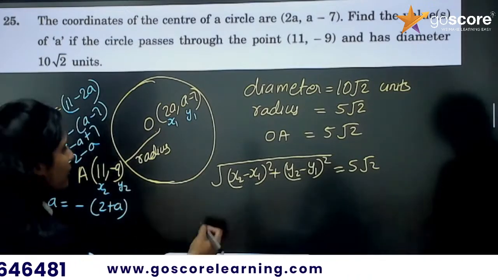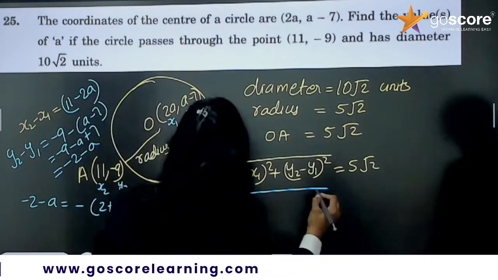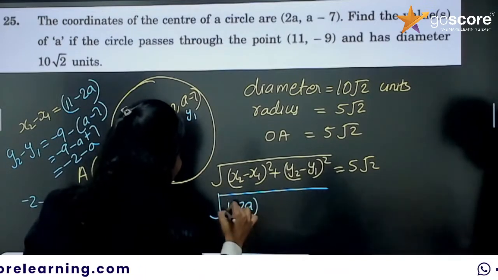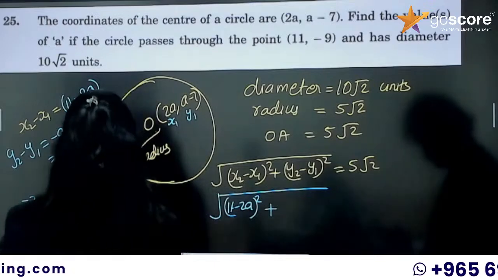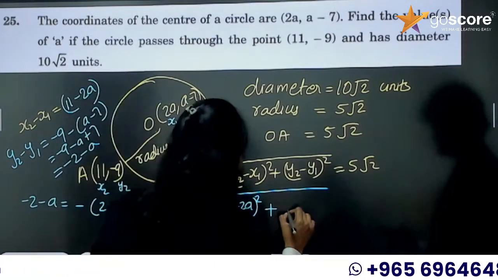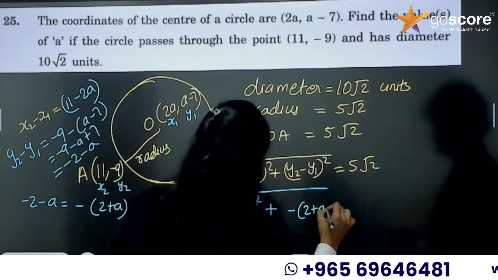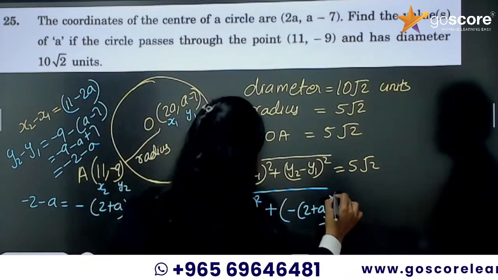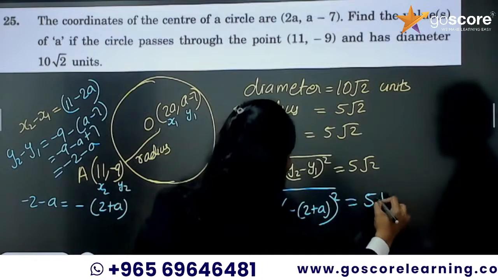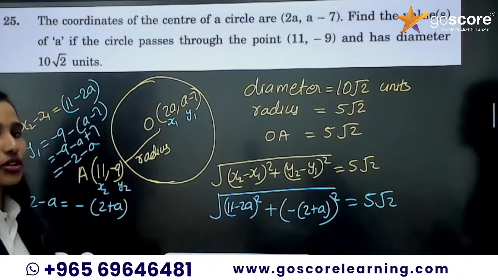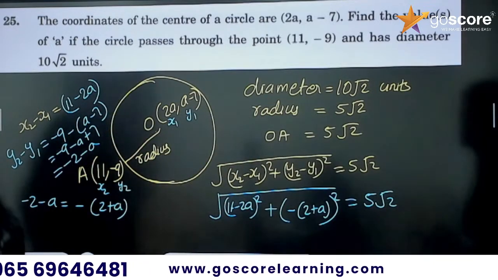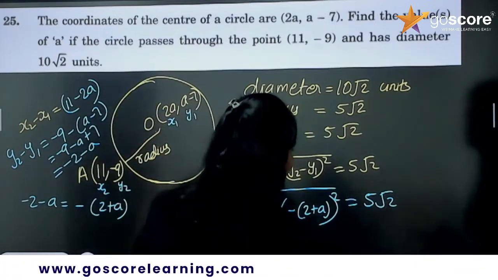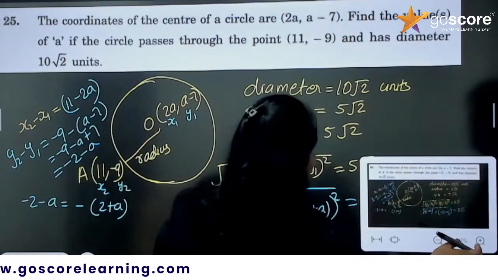So in this one I will substitute it as 11 minus 2a whole square plus minus of 2 plus a whole square equal to 5 root 2. Now we can take squaring on both sides, right? So this square root will vanish, right? Now, okay.